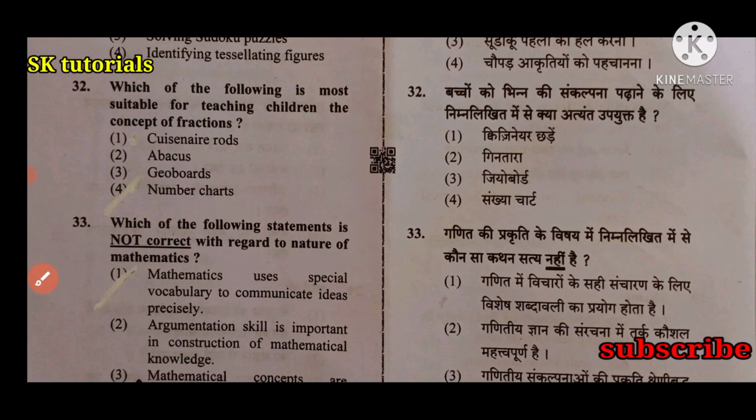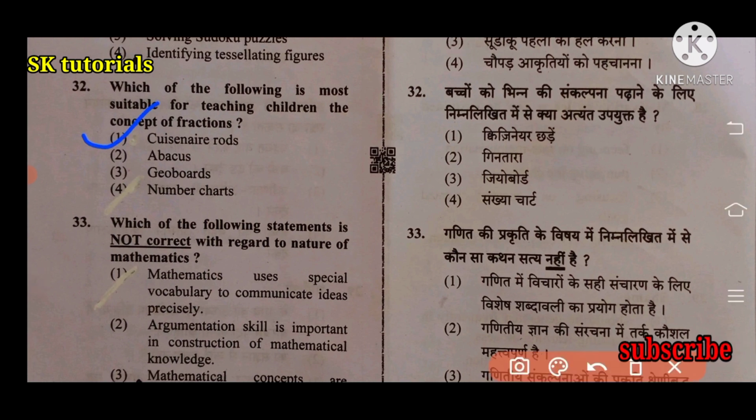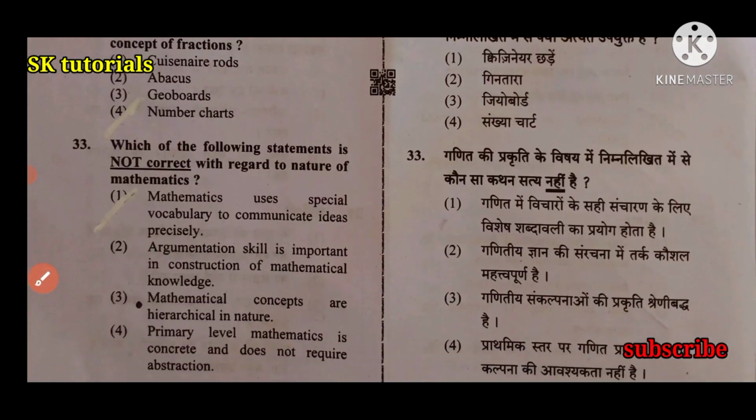Next question, which of the following is most suitable for teaching children the concept of fractions? Option 1. Right answer is option 1.